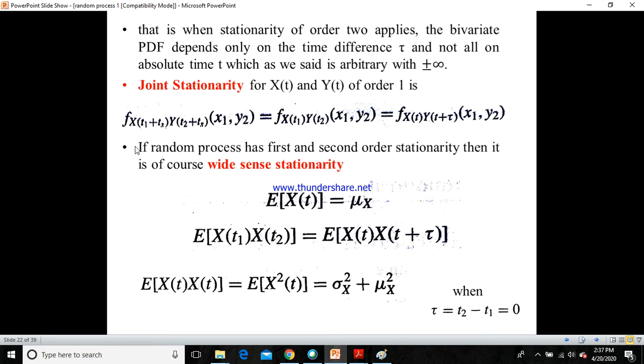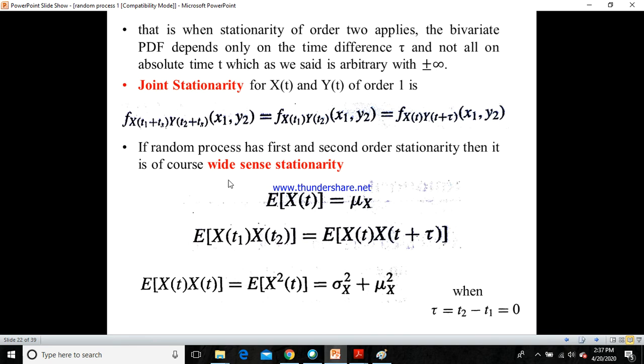Therefore you get two different terms, x of t1 plus ts, y of t2 plus ts, at x1 comma y2, which would be equal to, again in terms of tau which we derived, f of x of t, y of t plus tau, at x1 comma y2. Even though you take two different random processes, x of t and y of t, we can still see that the PDF is again dependent on the time difference tau. That is why stationarity is used here.